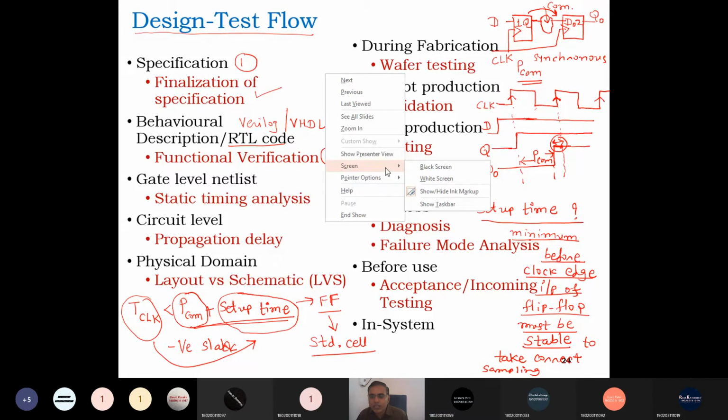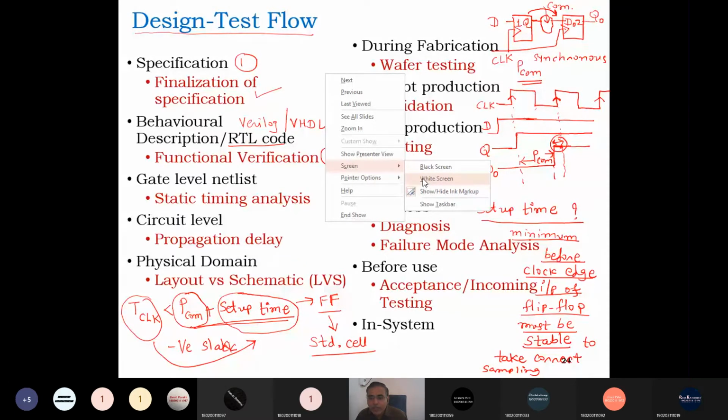That I am going to explain, but first of all let me know, have you understood whatever we have explained till now? Definition of setup time, is it clear? Yes sir. Not only you, I want it from all. And what is negative slack? It is clear.